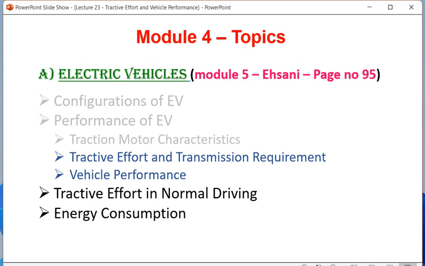Two more topics, that is tractive effort in normal driving and energy consumption in electric vehicle, calculation of that, will be covered in the next lecture, that is lecture number 24, and that will complete the electric vehicle discussion as per our syllabus. Then we are going to see electric and hybrid vehicle. Electric vehicles, module number 5, Ehsani, starting from page number 95. We can find all this discussion whatever I am going to do today in the book of Ehsani from page number 95.